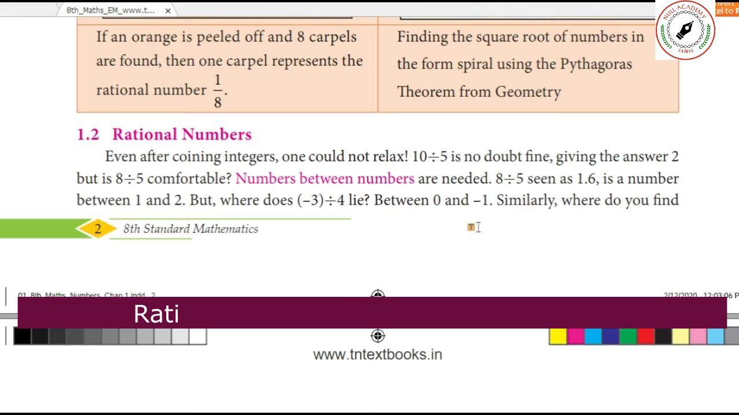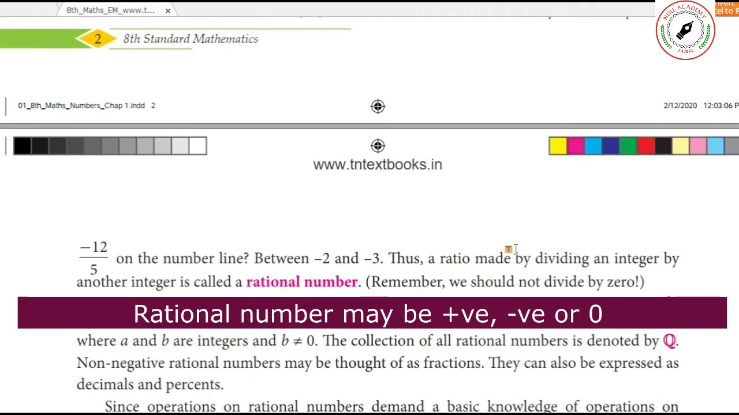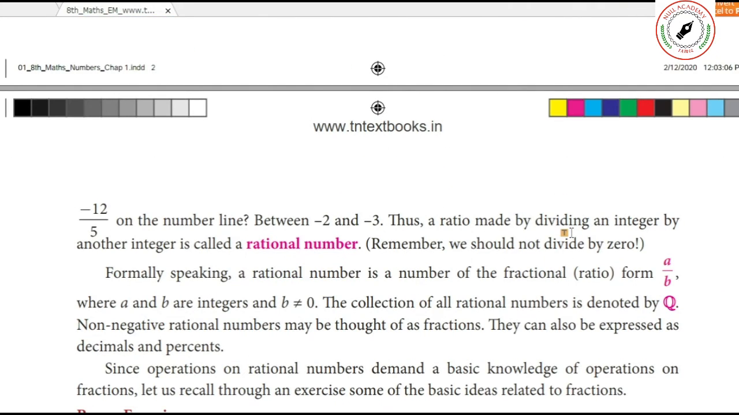It may be between positive, 0 or negative. It may be between positive numbers, 0 or negative numbers. It should be between that one. Okay. How can you arrive at the rational number?